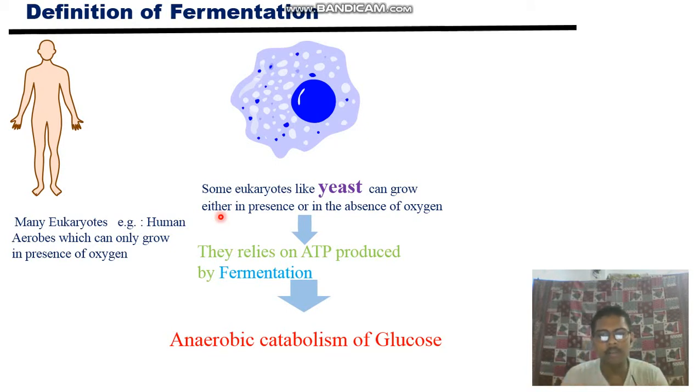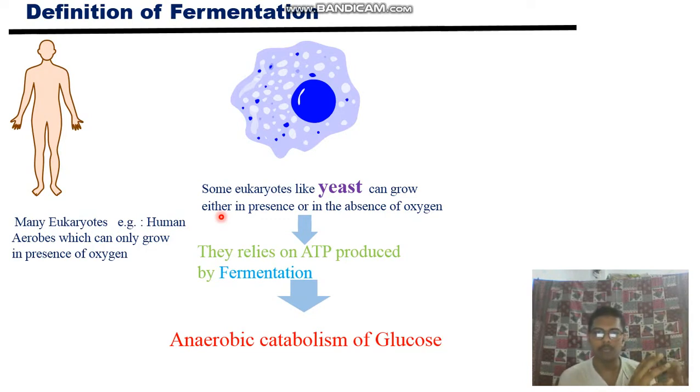But the main focus of this video is what happens after glycolysis for both lower eukaryotes and higher eukaryotes. Glycolysis means the conversion of glucose to pyruvic acid. It is just a breaking down of your glucose molecule.